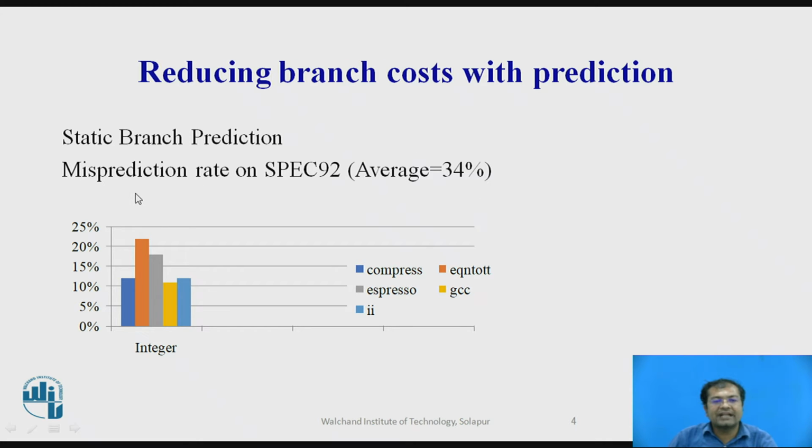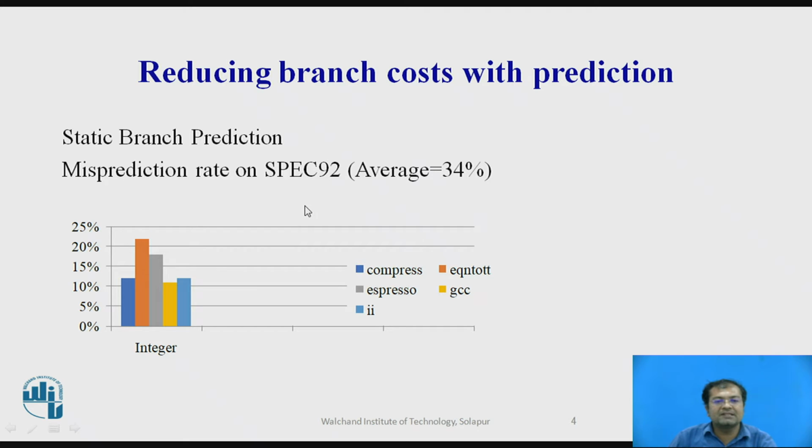In case of static branch prediction, normally the misprediction rate is in the range of 34%. This is the value calculated as an average by considering all the families. But in case of the SPEC 92 family, these are the figures which talk about the misprediction.